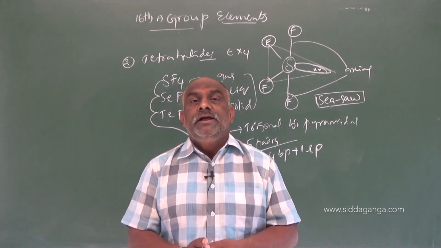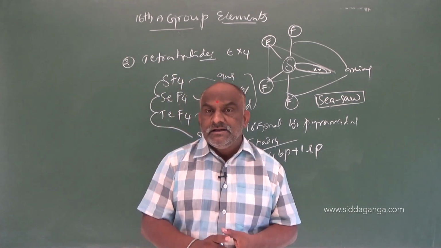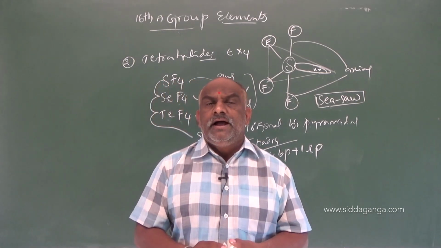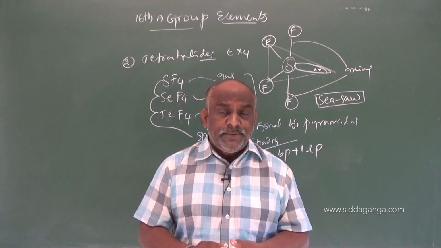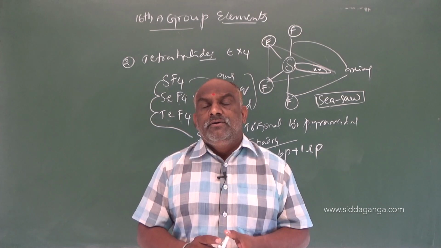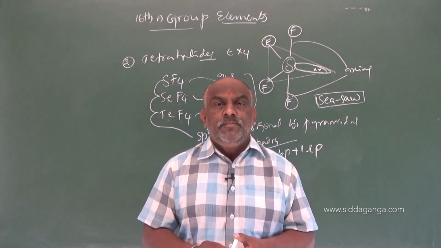Clear? All dihalides have tetrahedral geometry with 2 bond pairs plus 2 lone pairs, and except selenium, the remaining all form dichlorides and dibromides.